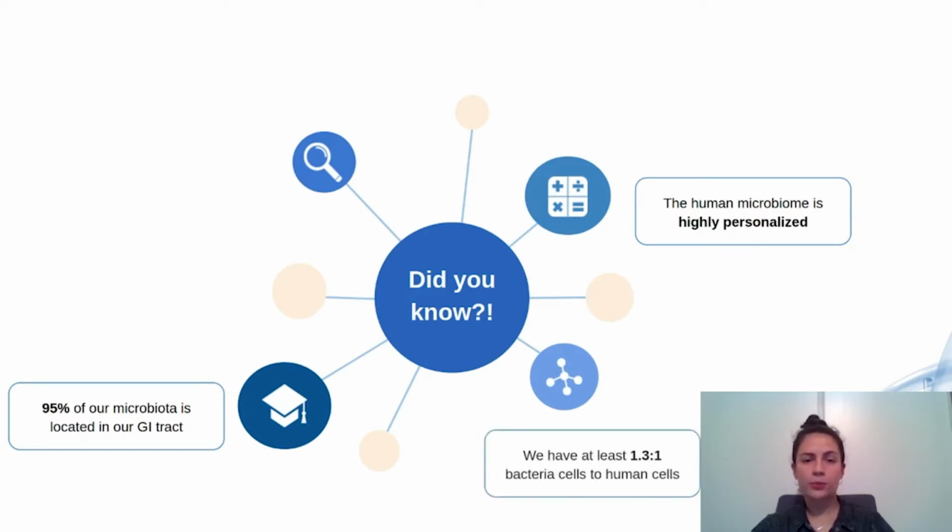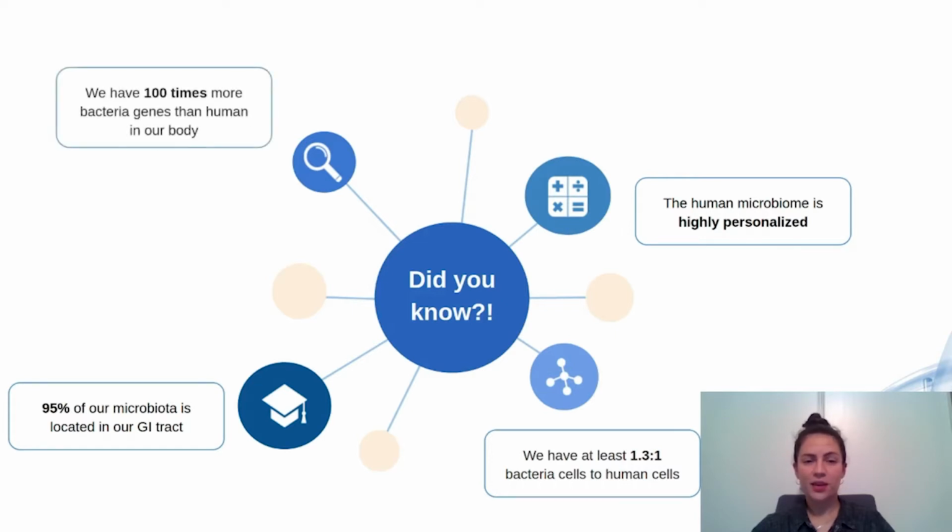We have at least 1.3 to 1 bacteria cells to human cells, and even more fungi, archaea, and virus cells in our body. We're outnumbered. A rough estimation is that we have 2 million different bacteria genes in our gut, which is 100 times more than the estimated 2,000 human genes.